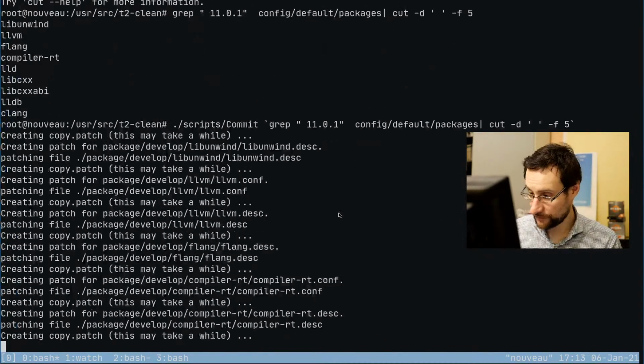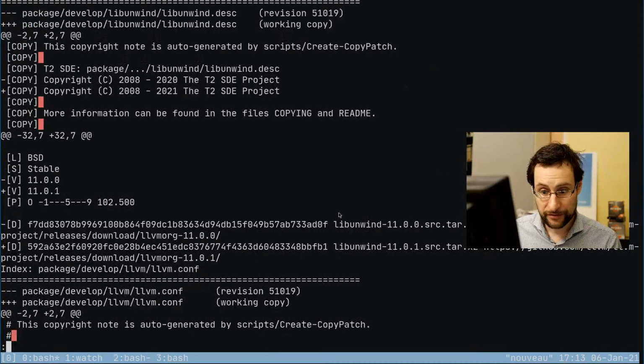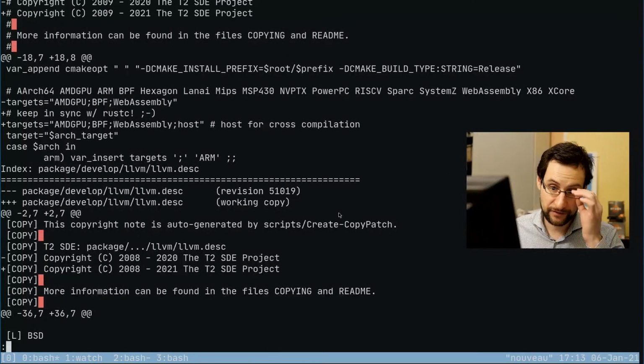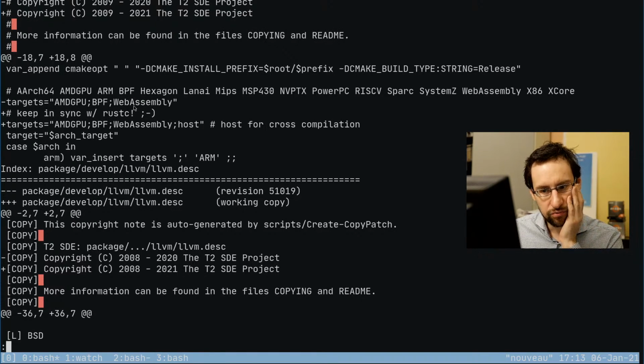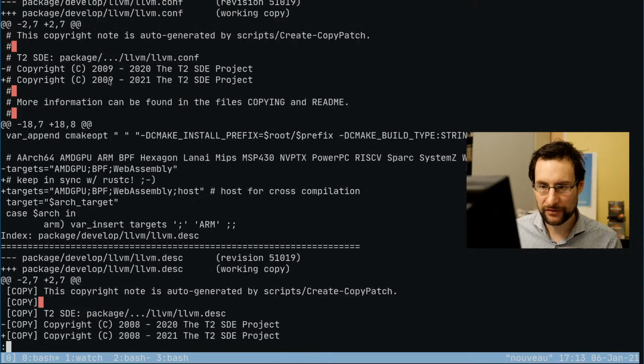But even some 100 working copy changes. Let's see, nothing. Oh wait, we need to be a little bit careful. What is that here? You see changes, WebAssembly. Host 4, keep in sync with Rust. Did I not commit this yet?